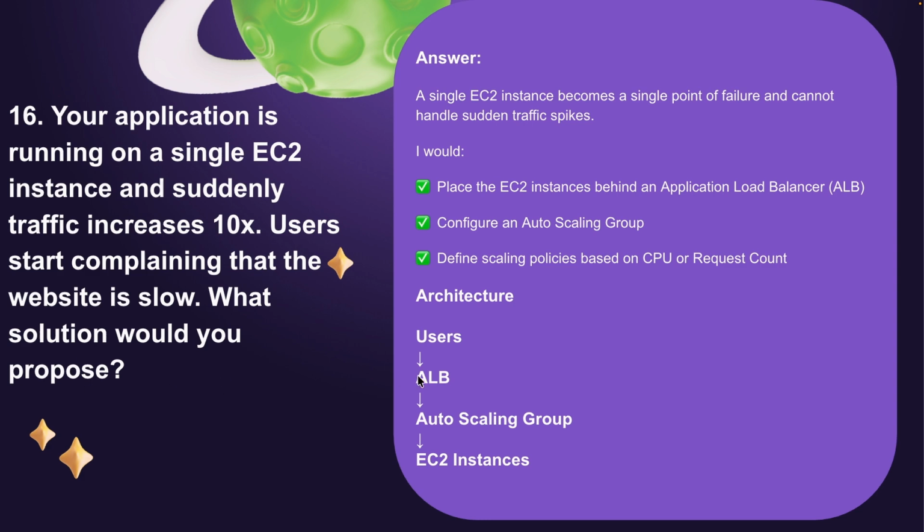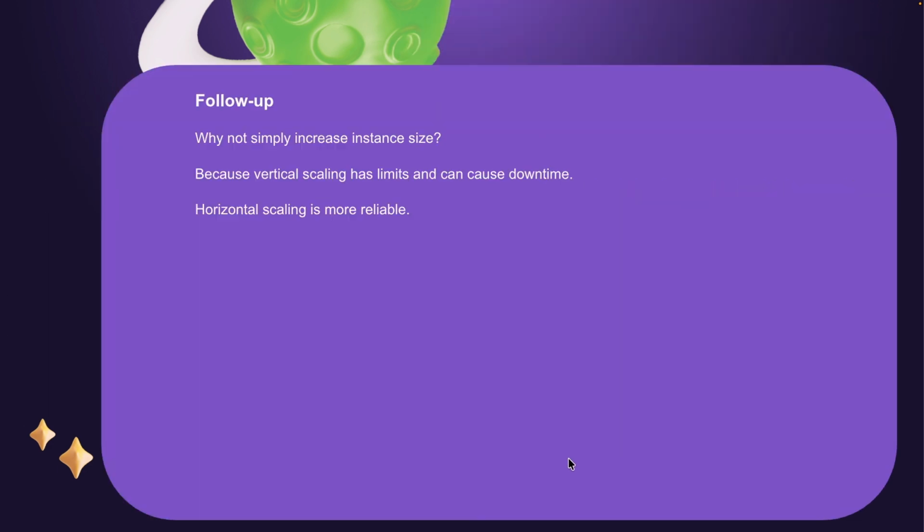So whenever high traffic comes, AWS will get the traffic and pass it to EC2, and whenever an EC2 instance consumes high CPU, using the auto scaling group it can increase the number of EC2 instances. On top of this, you may get follow-up questions like, why not simply increase the instance size?